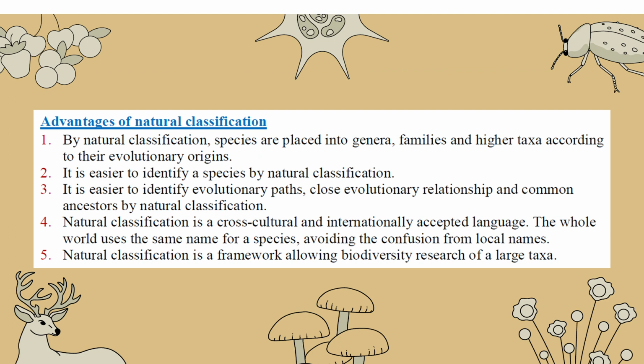This kind of classification, we call natural classification. It has some advantages. We identify a species by natural classification. We identify the evolutionary path, and then the close evolutionary relationship and common ancestry that are related to this natural classification. After we do this classification, we know the evolutionary relationship between them, and this natural classification is a cross-cultural, internationally accepted language. All the world uses the same classification according to this evolutionary relationship. So we have a common language.